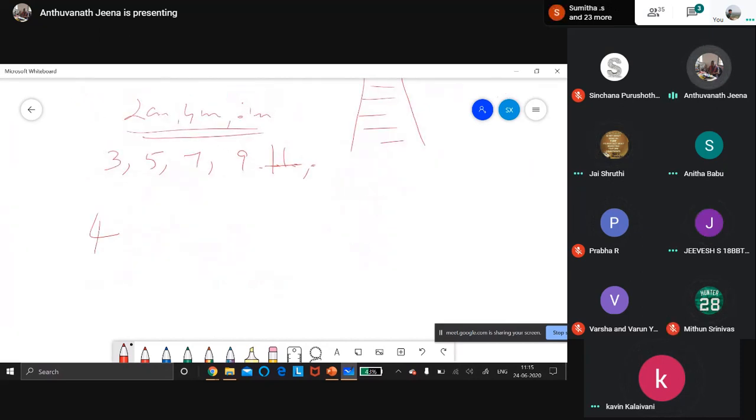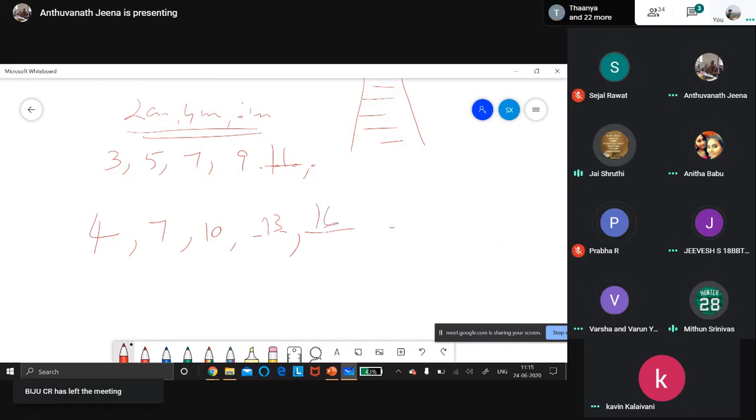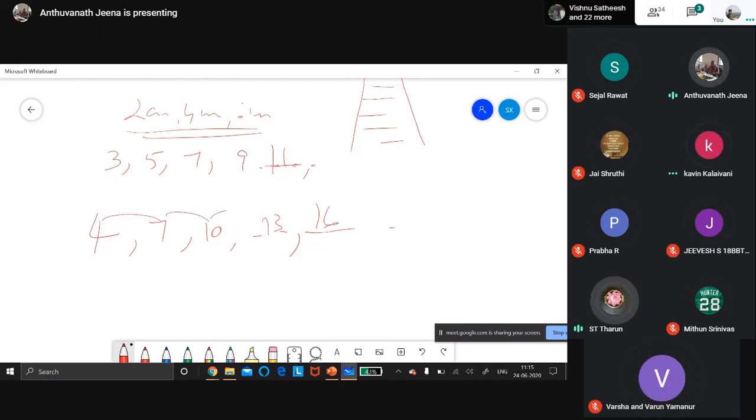Suppose I put 4, 7, 10. What is my next number? 13. After that, 16. Now 19. Now see, the difference is the same, children. 7 minus 4 is 3, 10 minus 7 is 3. So this type of sequence is called arithmetic progression. The pattern is the same, that means the common difference is the same. We call it the common difference.